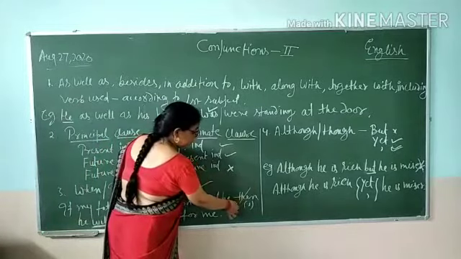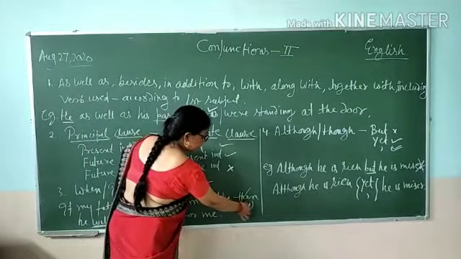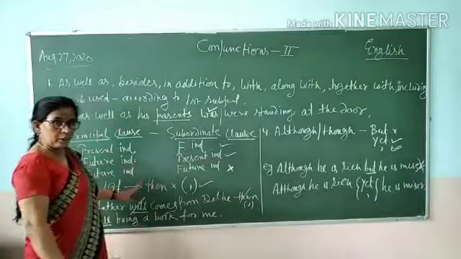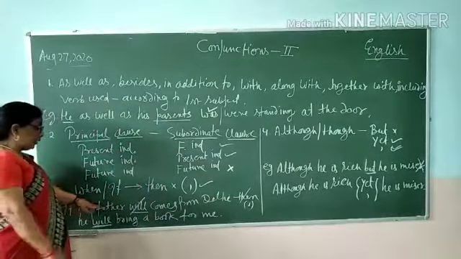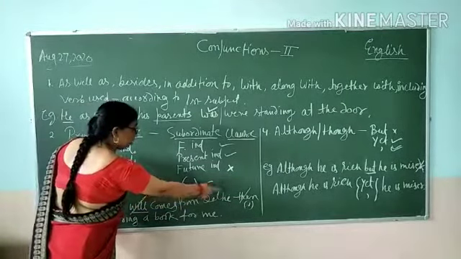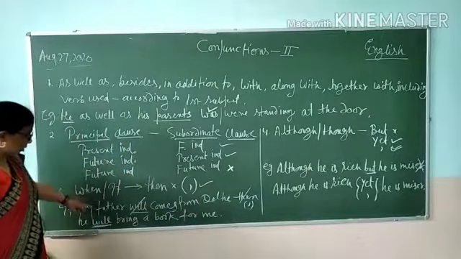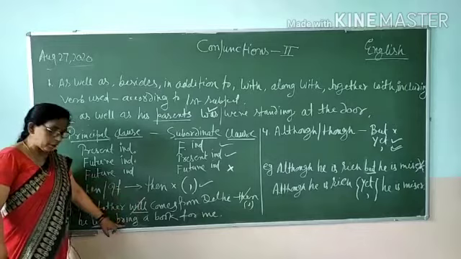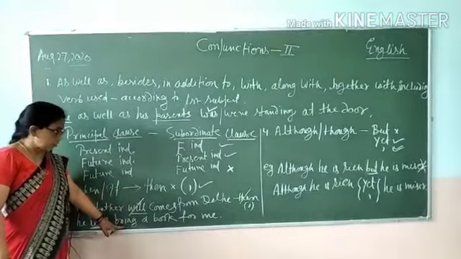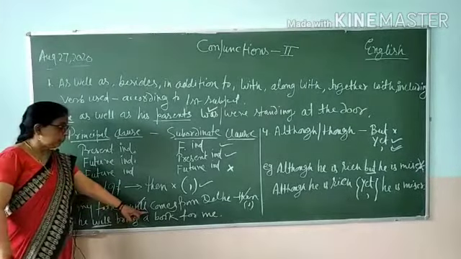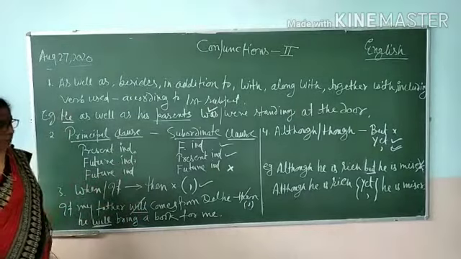Again, a comma should be used. The correction will be, "If my father comes from Delhi, he will bring a book for me." The principal clause is in present indefinite and the subordinate clause in future indefinite.